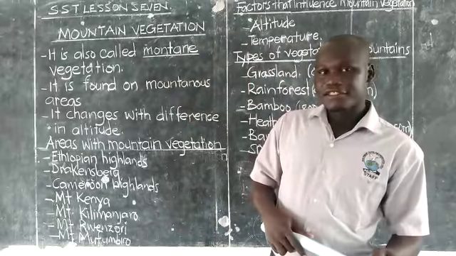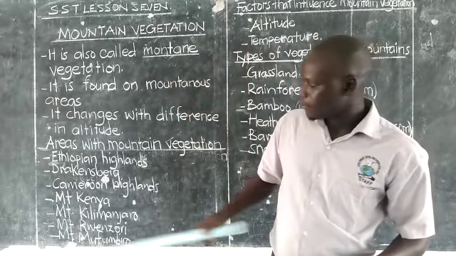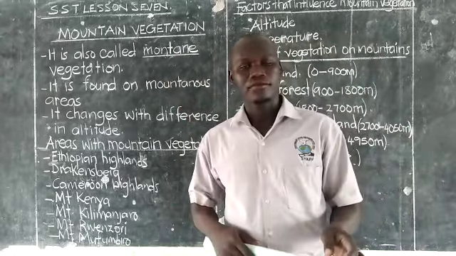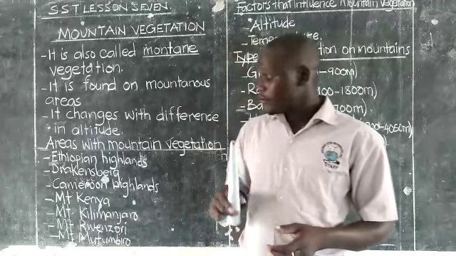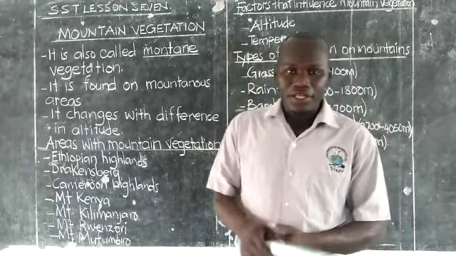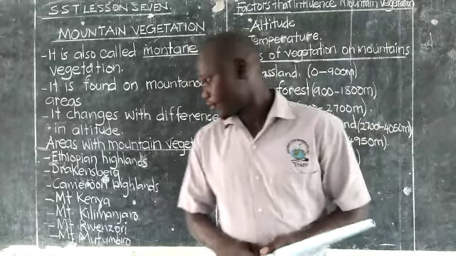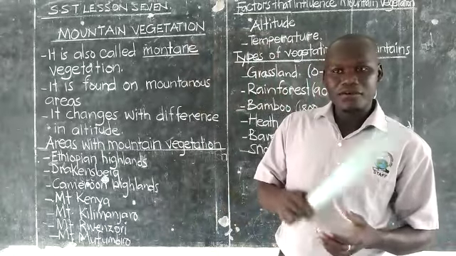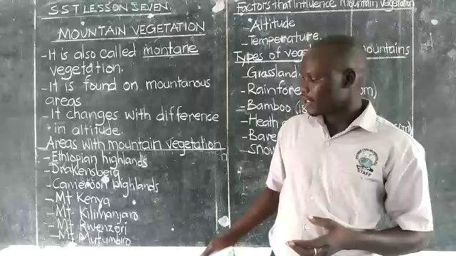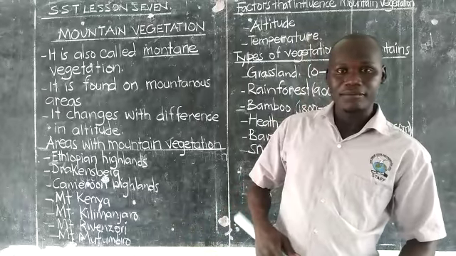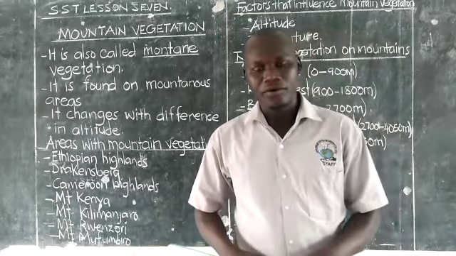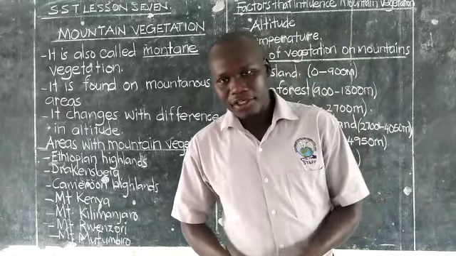In Tanzania, there is a mountain that is called Mountain Kilimanjaro. Mountain Kilimanjaro also has mountain vegetation. We have Mountain Rwenzori, which is located at the border of Uganda and the Democratic Republic of Congo. This is a block mountain.